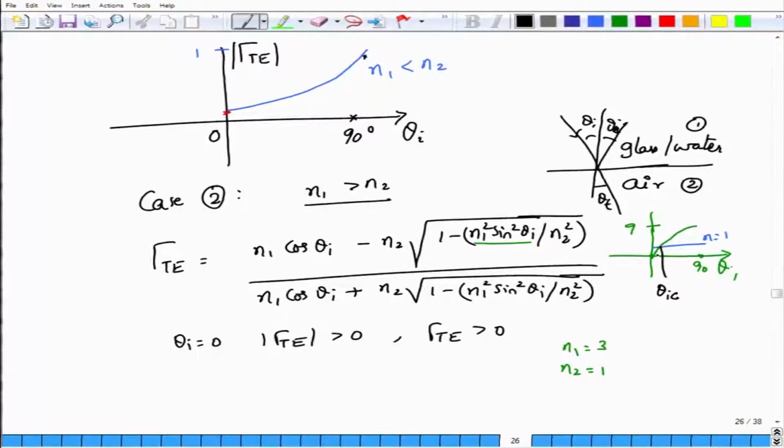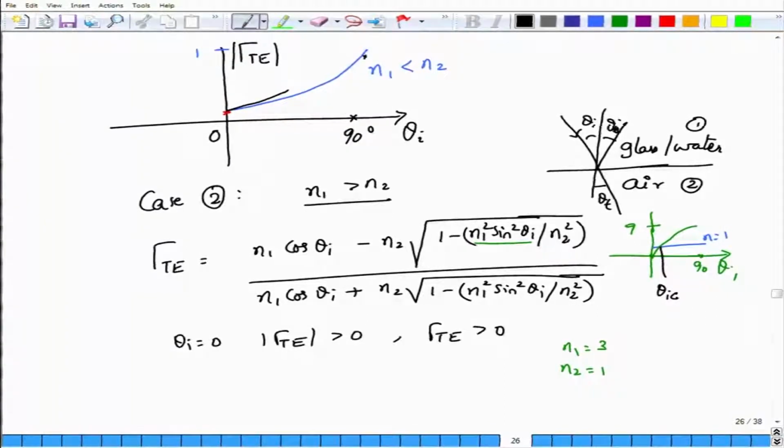Since it is less than the blue line, 1 minus that quantity will be less than 1, and 1 minus some quantity less than 1 will be some non-zero value, and everything seems to be going okay. So the absolute value of gamma TE starts with the same n1 and n2 difference, but it slowly increases here. Maybe let us say this is how it would increase.